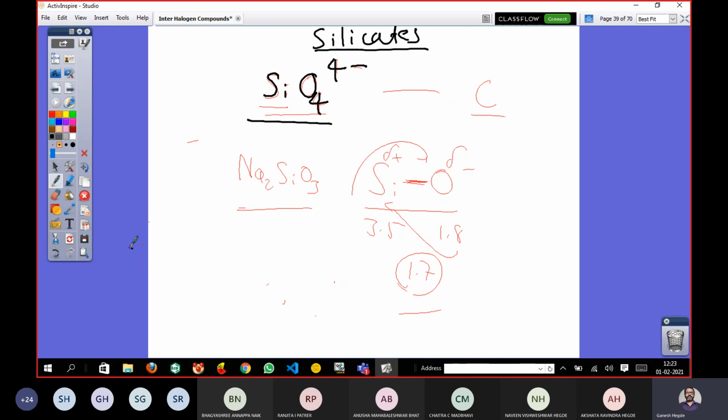At the same time, why are we not studying their chemical properties? Another aspect is that silicates are highly stable materials. They normally don't go for any kind of chemical reactions. You know what glass is made of? What are the base materials of glass?